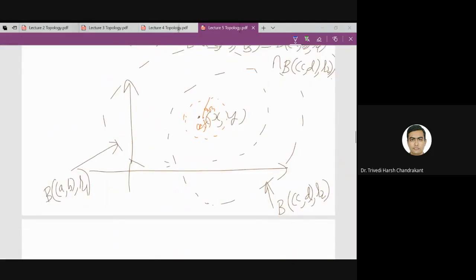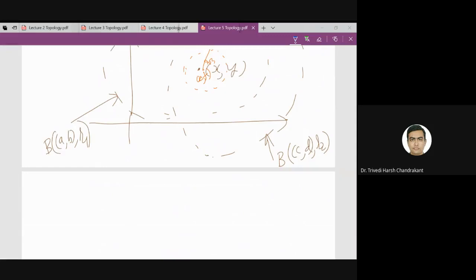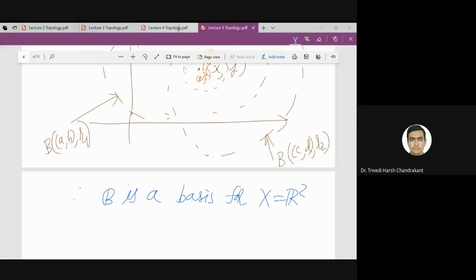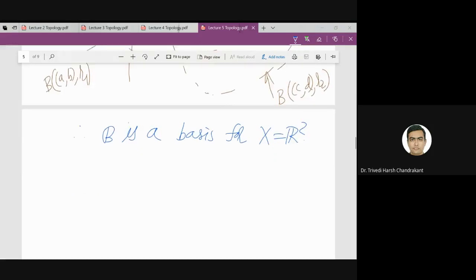Okay, any other example? So therefore this B is a basis for X equal to R2. So can I take a rectangular region on R2?